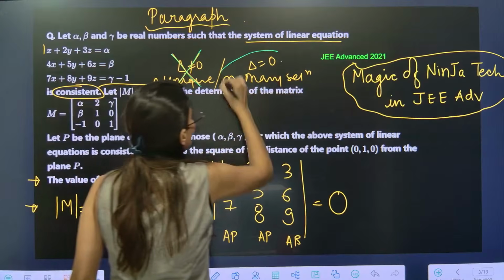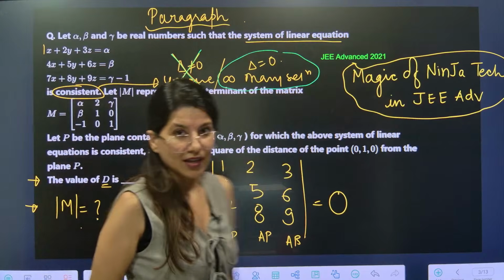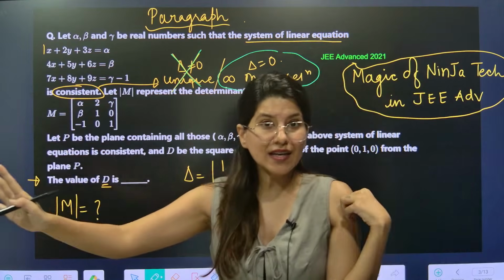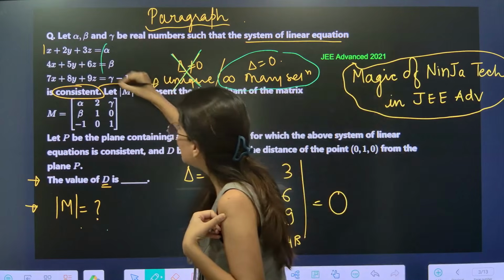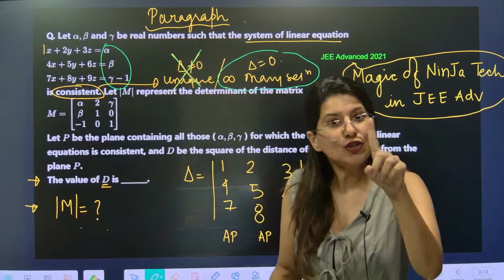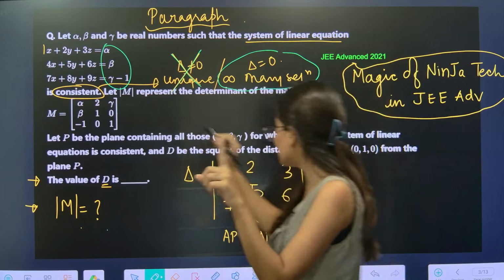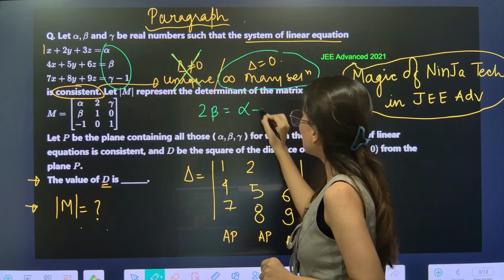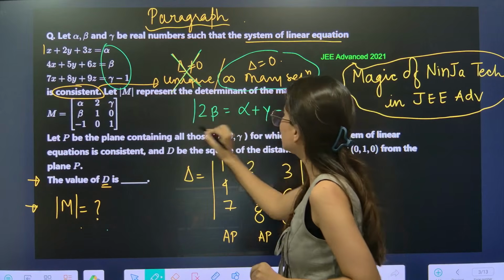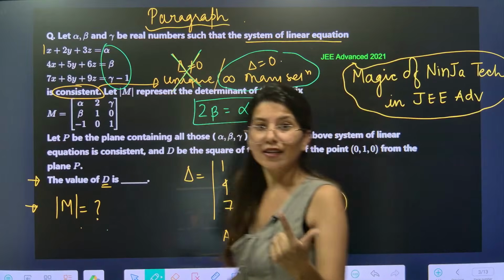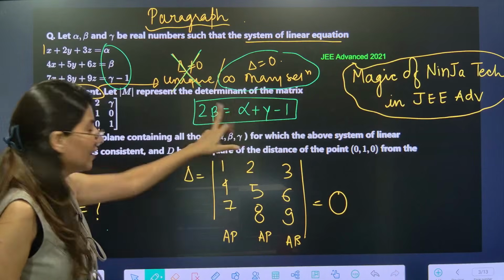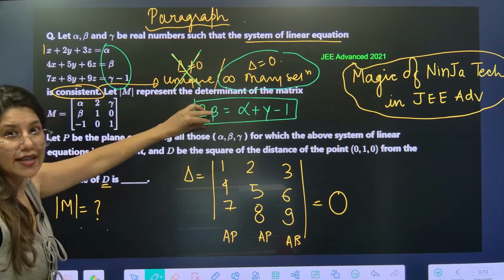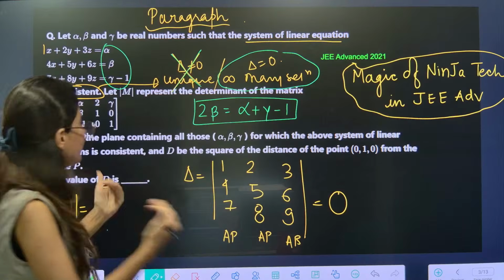So for infinitely many solutions, all the coefficients should be in arithmetic progression. That means alpha, beta and gamma minus 1 should also be in arithmetic progression. So let me quickly write 2 beta is equal to alpha plus gamma minus 1. This is what I am getting again from the same NinJa technique. This equation I have received. Alright, let's keep it right here and read the question further.